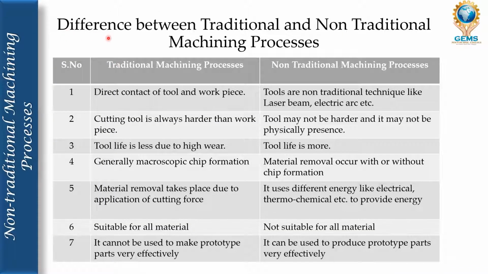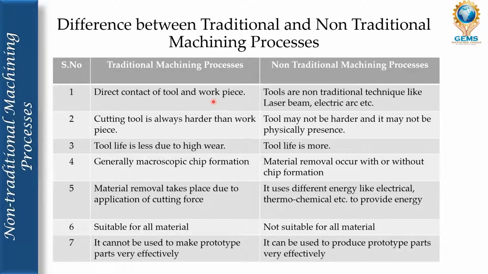Finally, we see the difference between traditional and non-traditional machining processes. In the traditional machining process, we have direct contact of tool and workpiece. In lathe machining, drilling and milling operations, the tool and the workpiece are in direct contact. The tool has to physically touch the workpiece to do the machining.